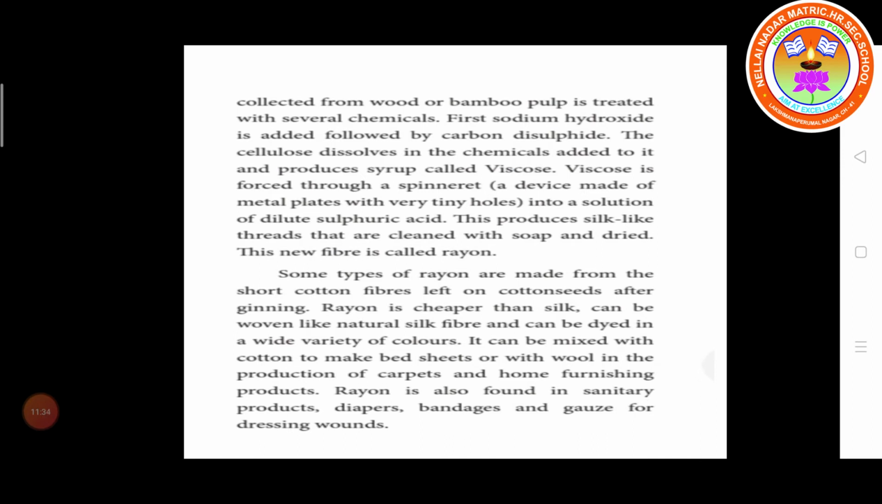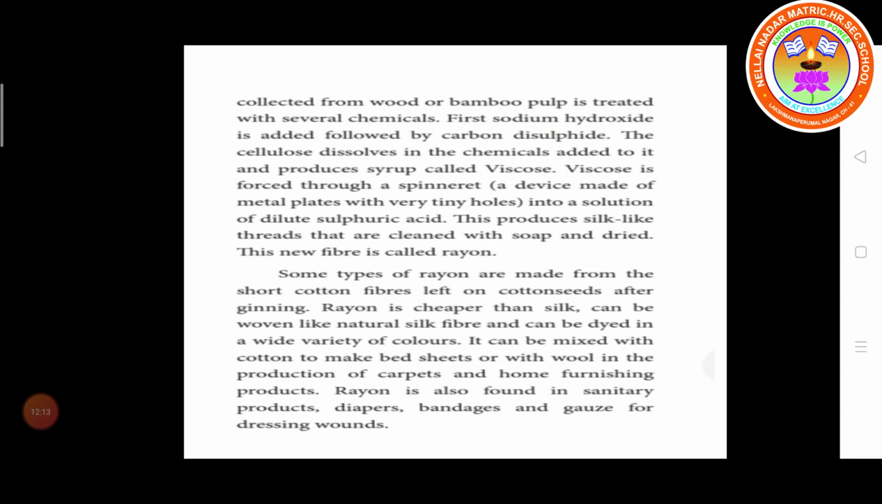The cellulose dissolves in these chemicals and produces a syrup called viscose. The viscose is forced through a spinneret. What is meant by spinneret? It is a device made up of a metal plate that has very tiny holes.